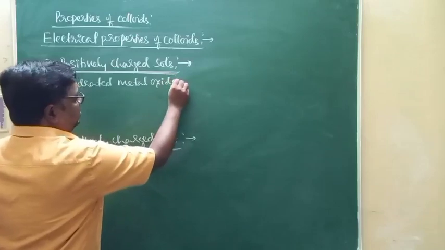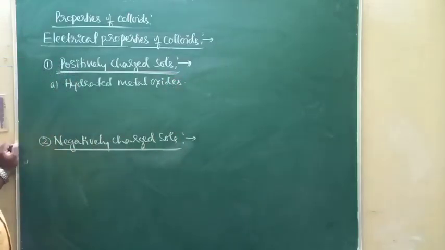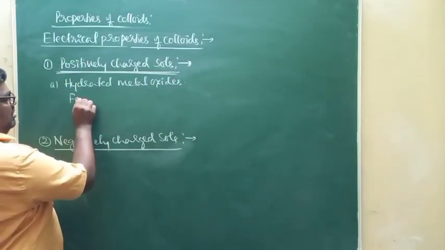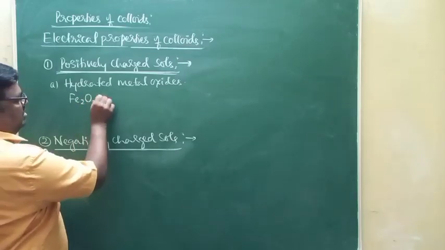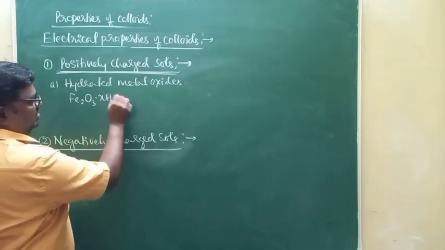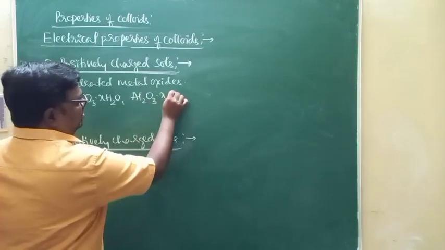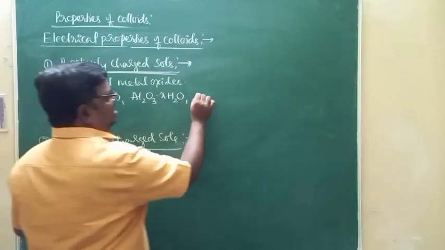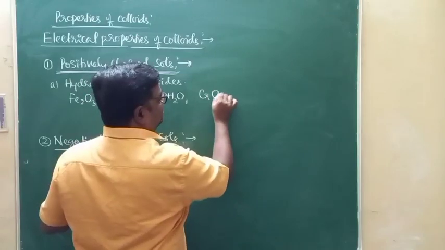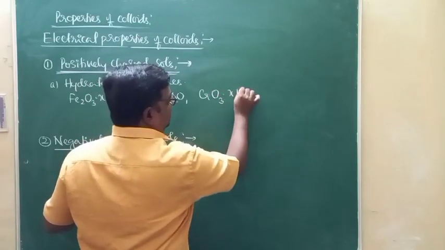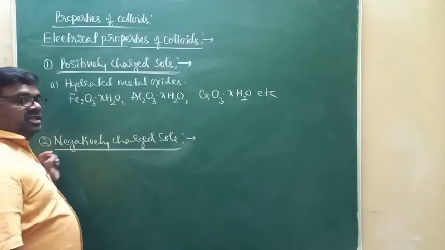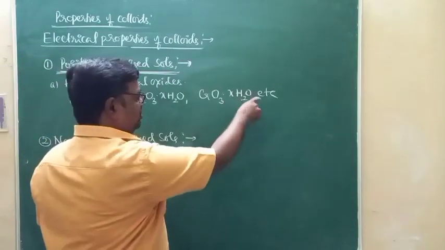One type of colloids will be hydrated metal oxides, like hydrated ferric oxide, hydrated aluminum oxide, and hydrated oxide of chromium, that is CrO3·xH2O. These are the examples for positively charged colloids.